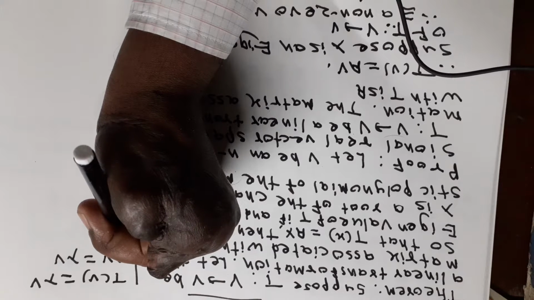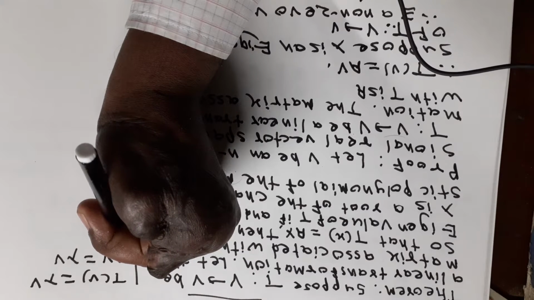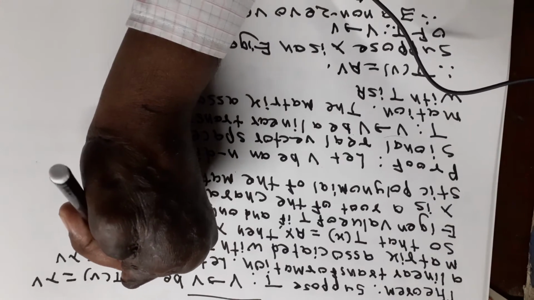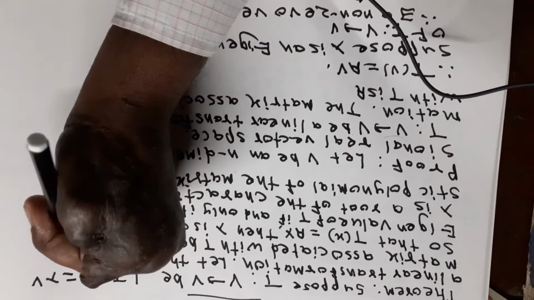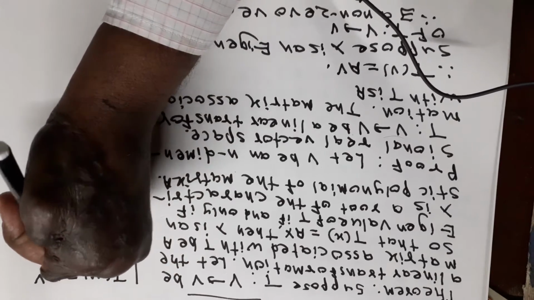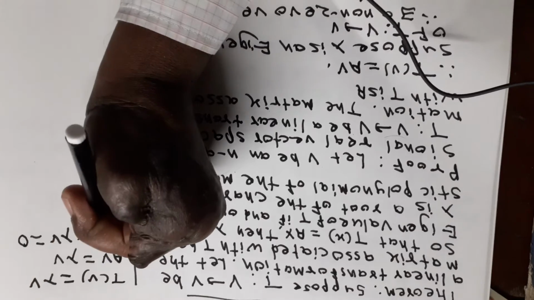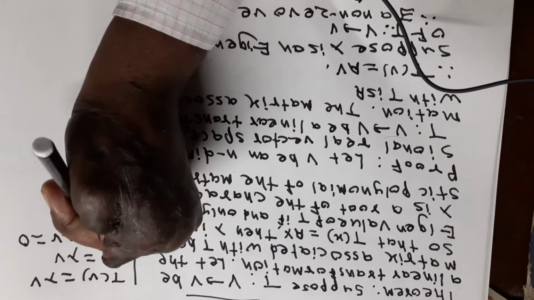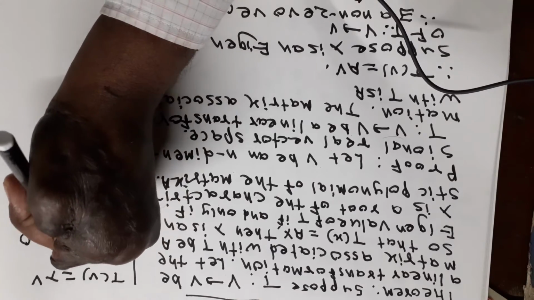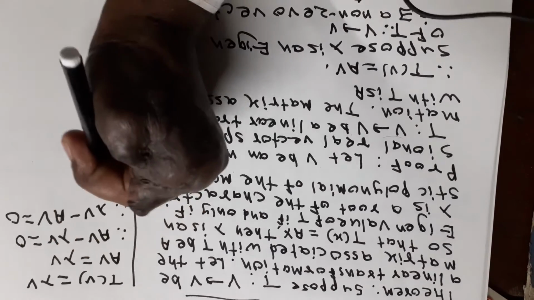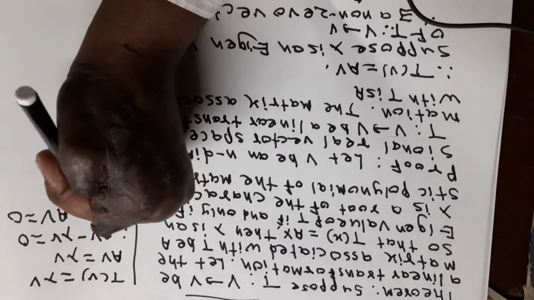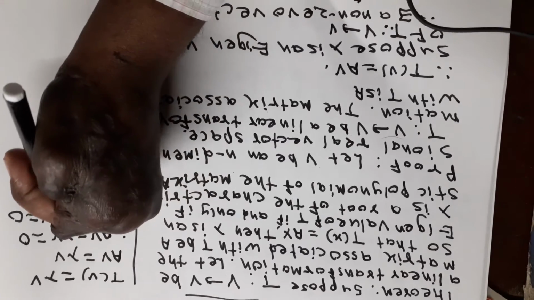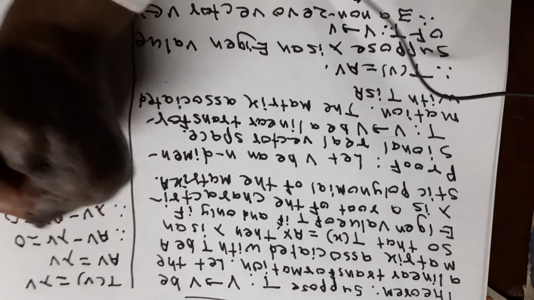Therefore, Av minus lambda v is equal to 0. Therefore, lambda v minus Av is equal to 0. Therefore, lambda I minus A times v is equal to 0.